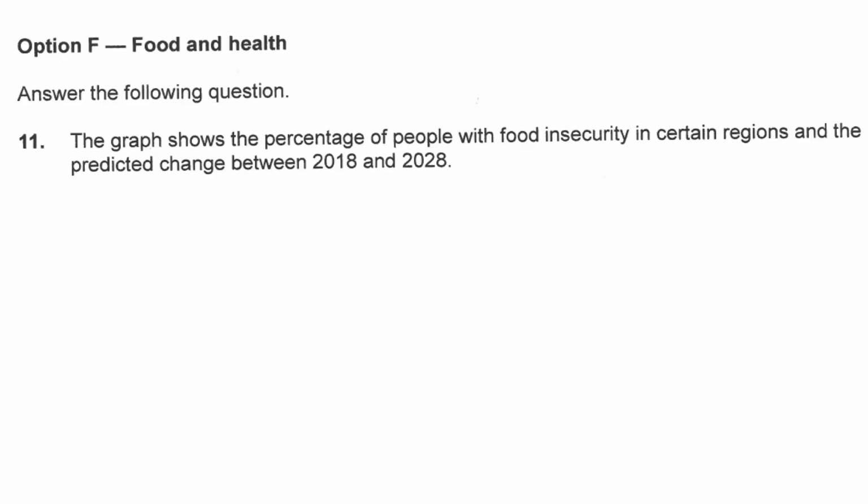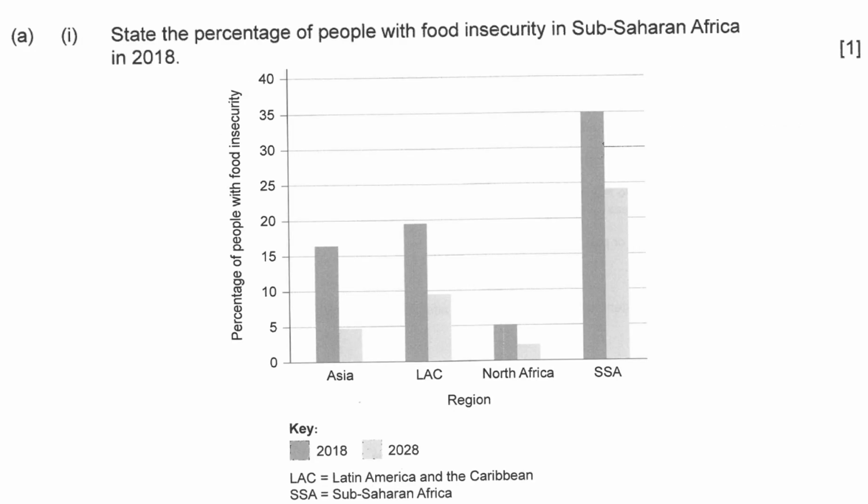Welcome back. Option F. Answer the following question. The graph shows the percentage of people with food insecurity in certain regions and the predicted change between 2018 and 2028. Wow, predicted so far away. Just see. With the diagram, interpret.